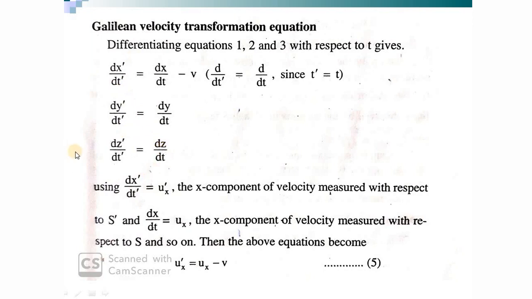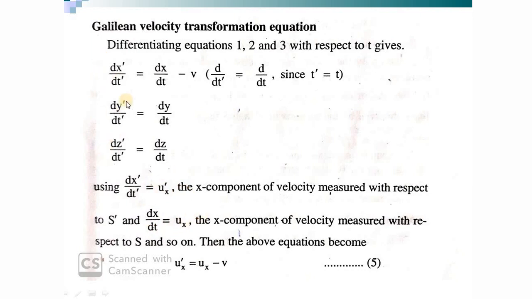Here a substitution is made: dx prime by dt prime is ux prime, the x component of velocity measured with respect to the S prime frame. Wherever you put u, just remember it is velocity of the object, and wherever you put v, it is the relative velocity of the frames. Since the motion is along the x direction, I am writing ux prime, and dx by dt means ux.